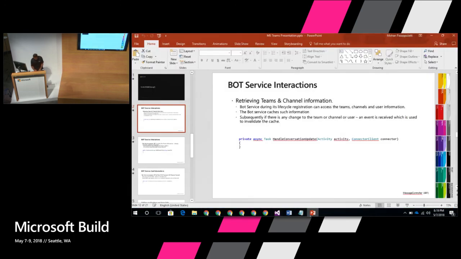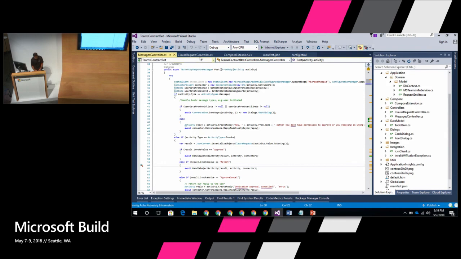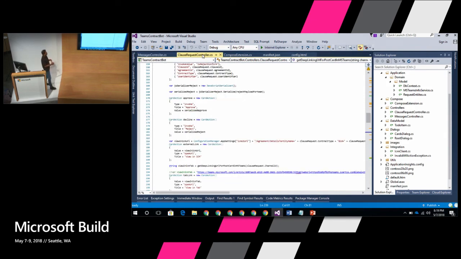And the other aspect of this is that the interactions are related to APIs. So we created another class that is caching all this information and providing it on demand for some of the other contexts that we are using. So if somebody wants to know, just like I said earlier, what are all the teams that a user is part of, we made that cache available, because there's no other way for you to query from JavaScript. Based on a channel ID, you can't get all the metadata. So we just provided that service here.